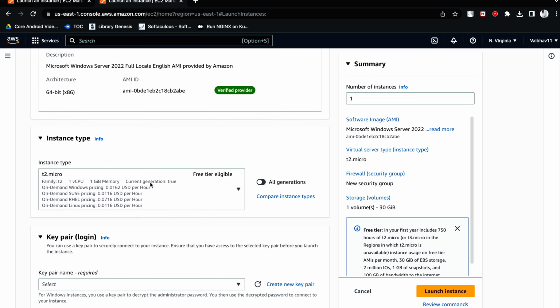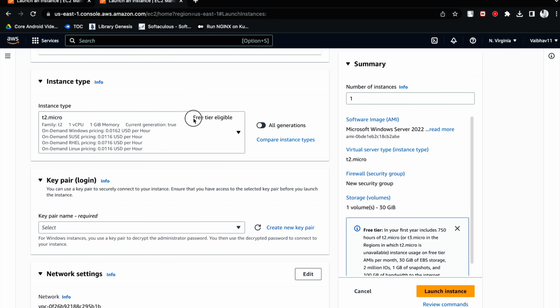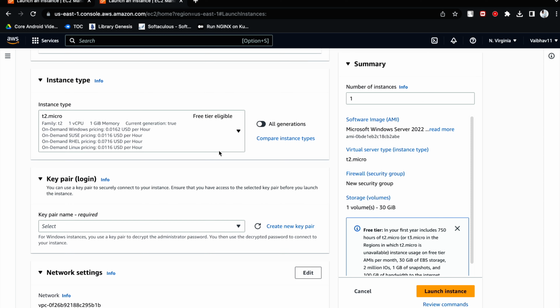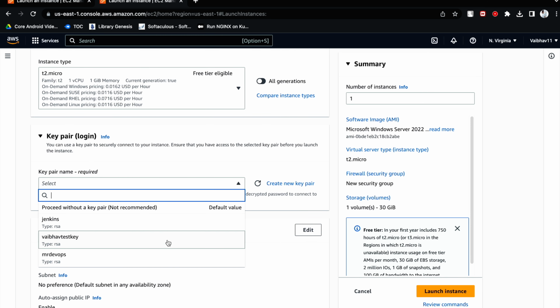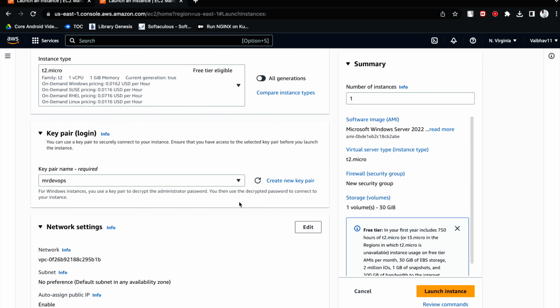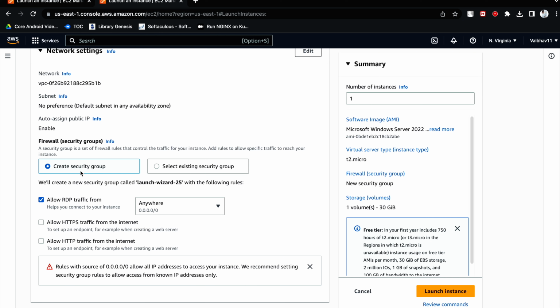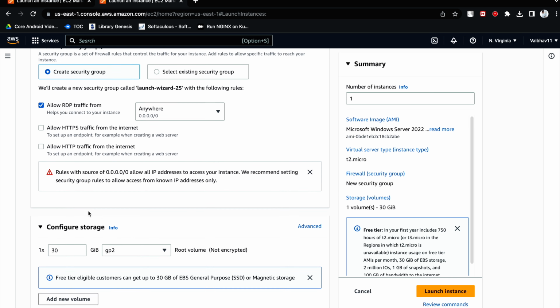2022 base version. And here again, this is just to check how we can create. I'm choosing T2 micro, which is available for free tier. Here we can select the key which we have created, and here you can see, like for Linux or Ubuntu, port 22 was required. In the same way we will need port 3389 to connect to the instance. So that is why RDP is allowed, meaning port 3389 is allowed here.